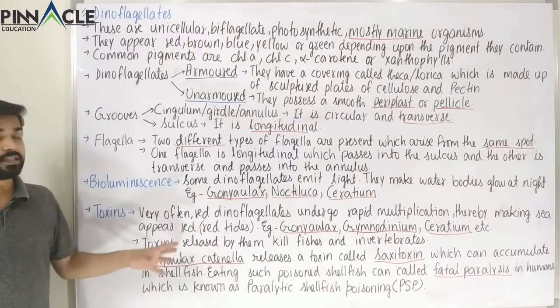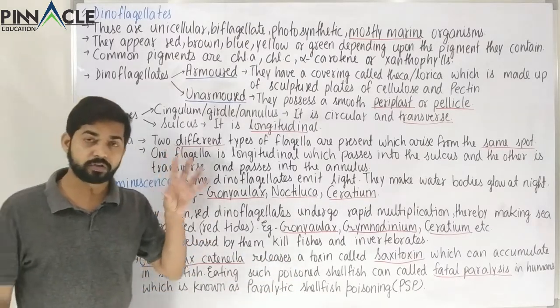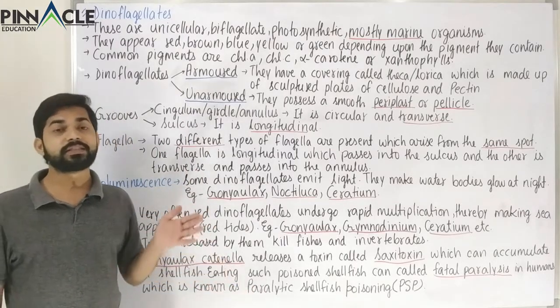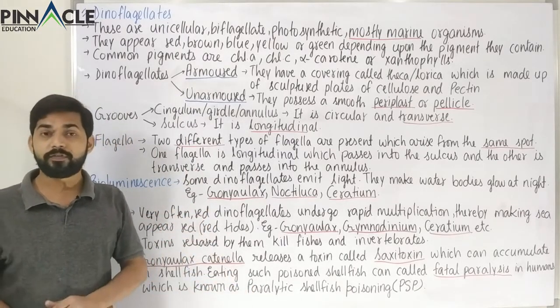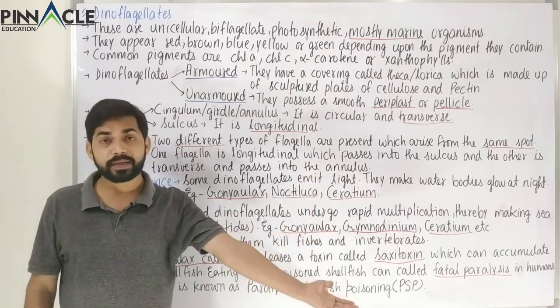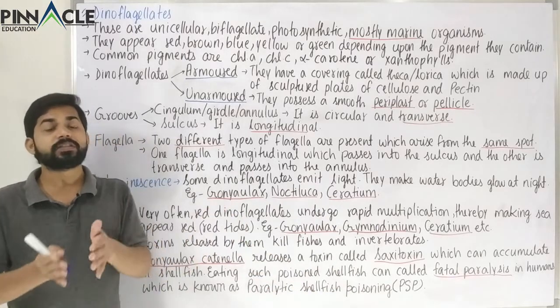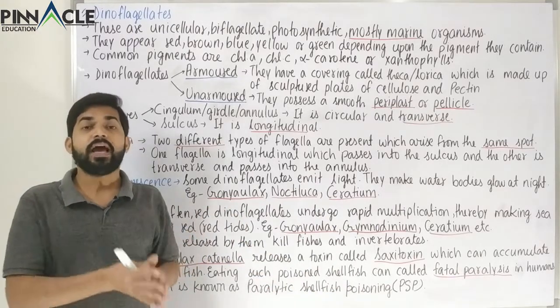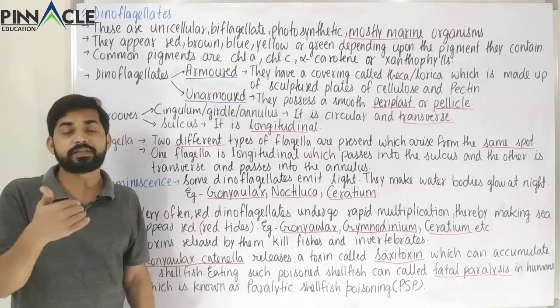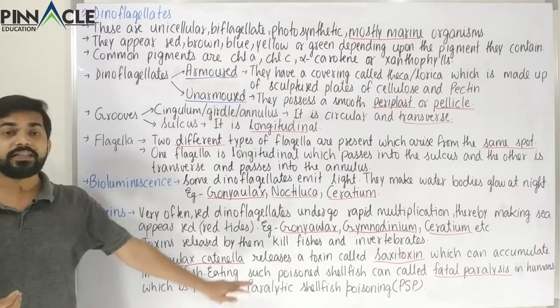So these toxins are really harmful for aquatic animals and for us also, because they can reach humans through the food chain. Obviously these toxins could also get into the bigger fishes. For example, big fishes eat smaller fishes, and we normally eat bigger fishes. So through these fishes also we can get these toxins.